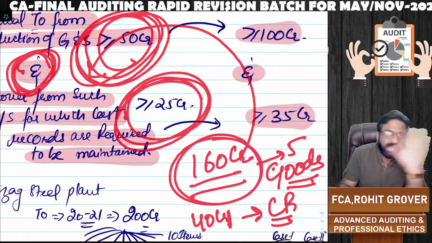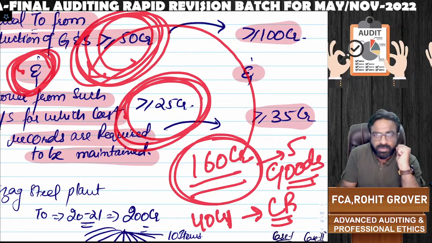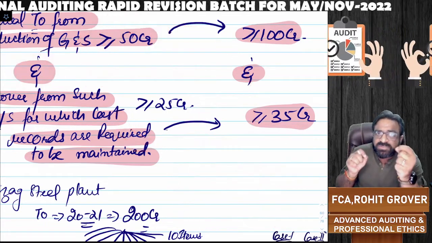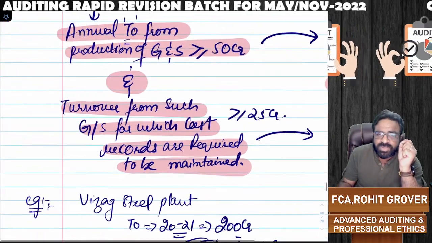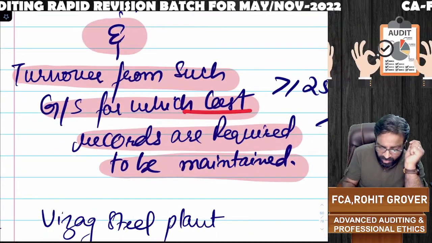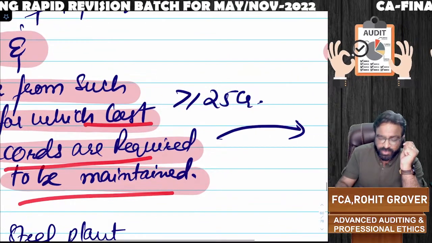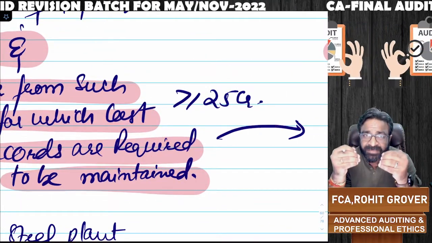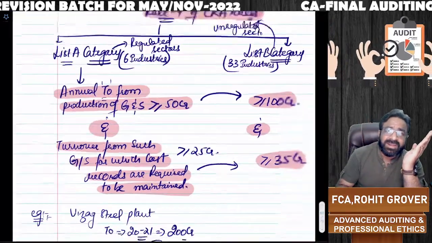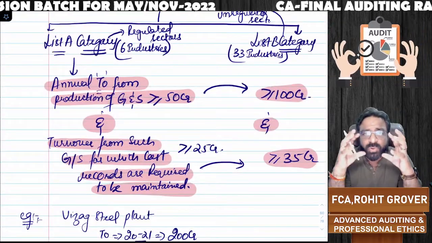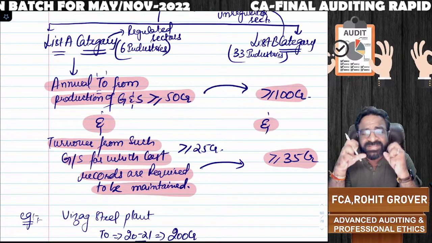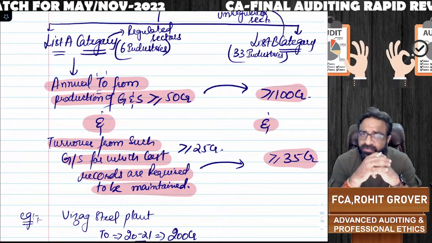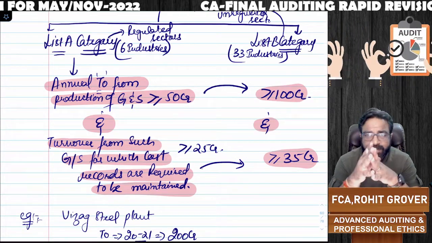The total turnover should be greater than or equal to 50 crores, and the turnover of such goods and services for which cost records are required to be maintained should also be greater than or equal to 25 crores. Then, being a List A category regulated sector company, your cost audit will become compulsory. Otherwise, cost audit will not happen.